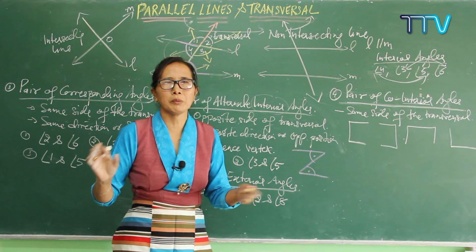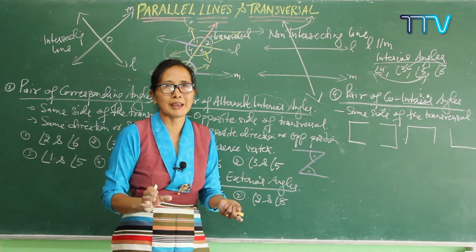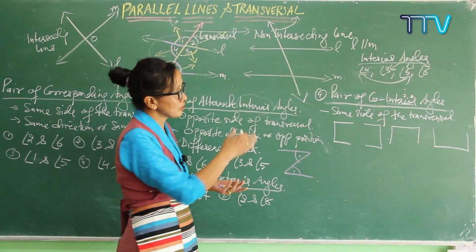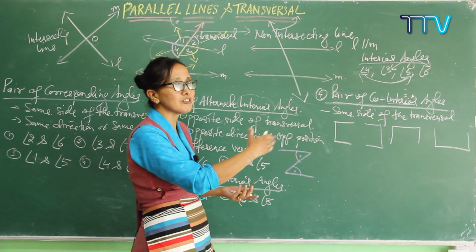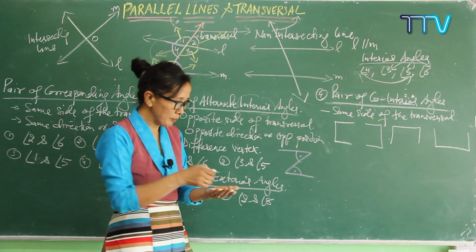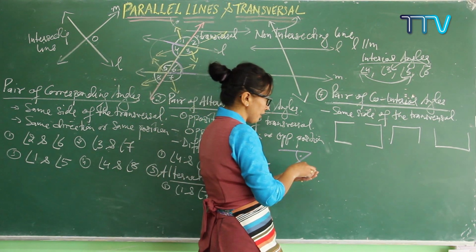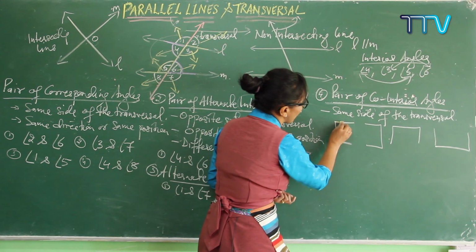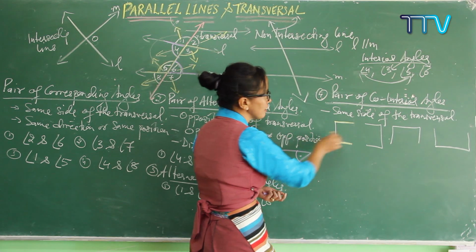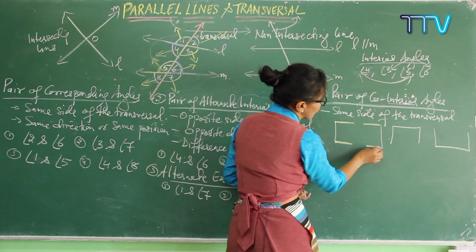In the geometry part you will be getting different kinds of shapes, so you have to recognize easily by looking at the shape itself. So this is in the form of a C shape. By looking at the C shape you can easily recognize the pair of co-interior angles. How? Let me write the angles. Here, these 2 yellow lines are parallel to each other, and these 2 lines are also parallel to each other.